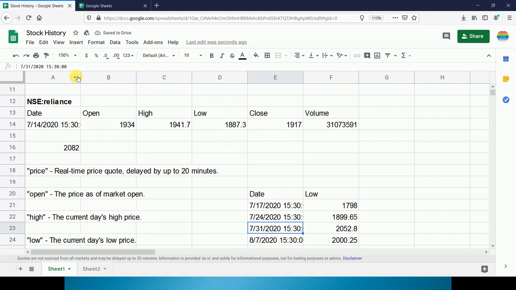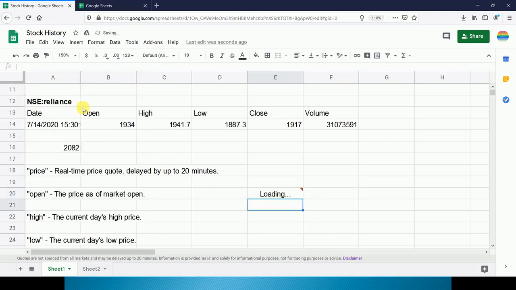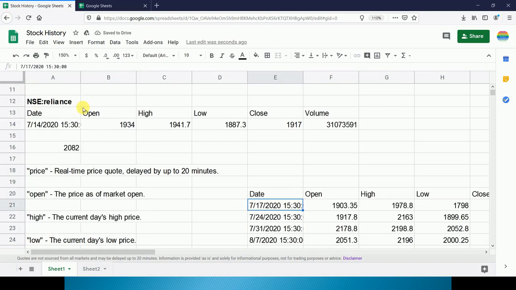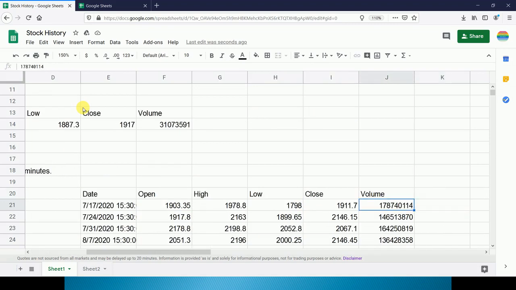But suppose we want the list of open price, high price, low price, all. So we will type here all in place of low, high or open. So here we got the data of open price, high price, low price and close price and volume.